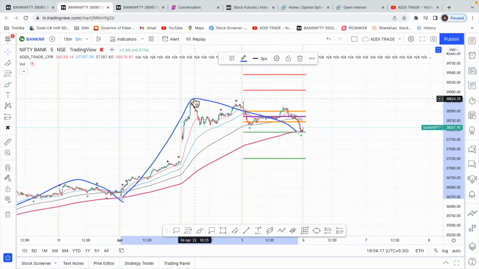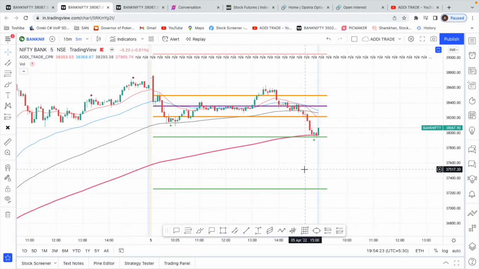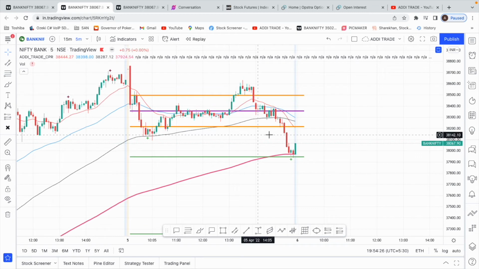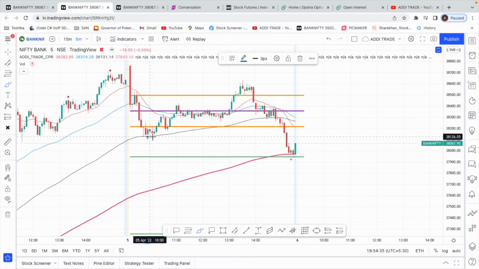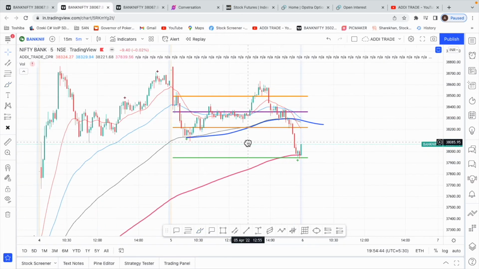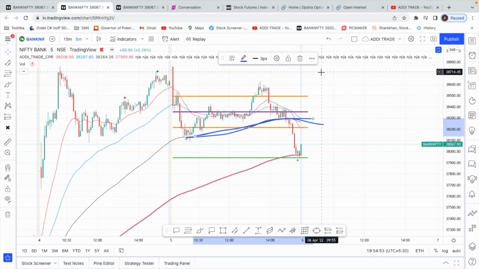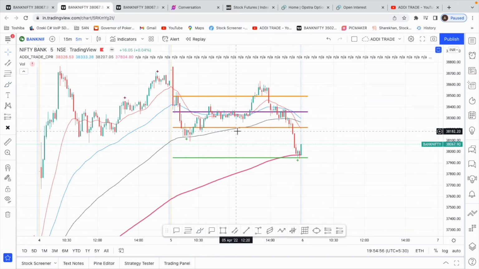When you see the 5-minute intraday chart with the CPR levels, even at 2:45 it was taking support at the 100 EMA. I was not able to trade the full day, as I'll be away until next Monday. I'll be able to trade only post 1:30. Then I'll be back to my normal trading from 9 AM to 3 PM. When I saw that we are taking support at this 100 EMA, it did look like it would hold. If I remove my marking, you see the black line, that is the 100 EMA. We took support once, twice, thrice, almost 5-6 times today. So it did look like we were going to hold it.